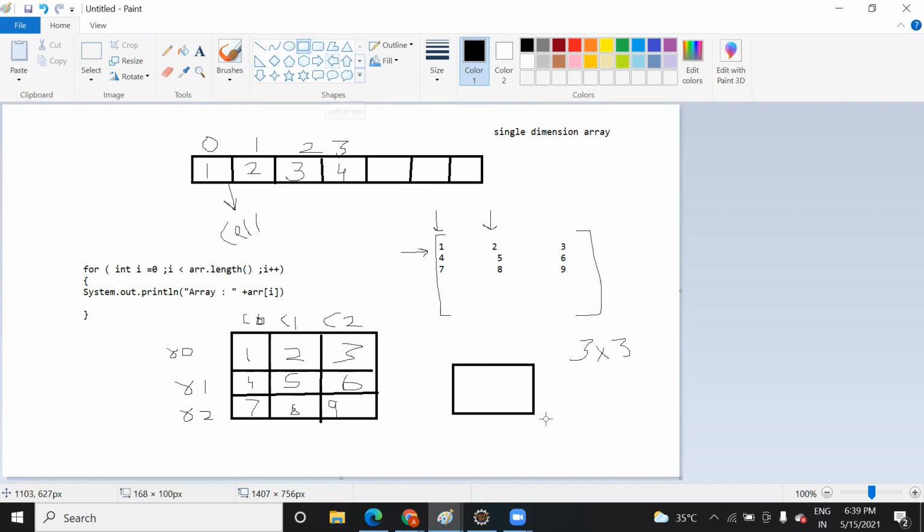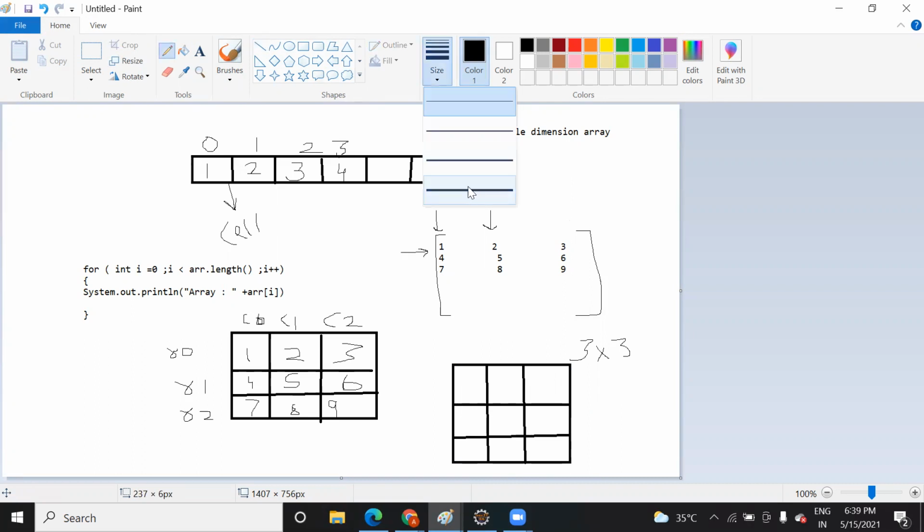Okay, let me draw it once again. Suppose this is your two-dimension array, divided into 3 cross 3, right? Now in this 3 cross 3, what is the index of this one? 0. This one 1. This one 2. This one 0. This one 1. This one 2.